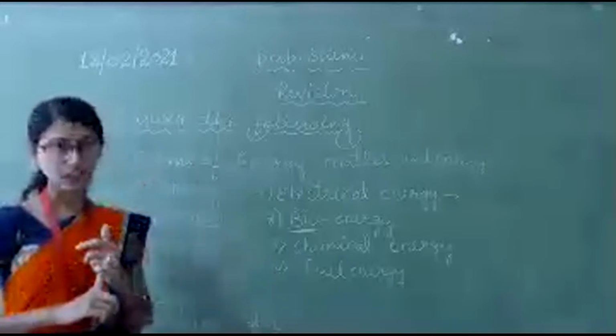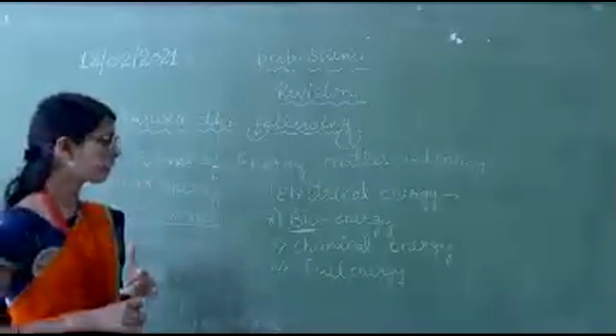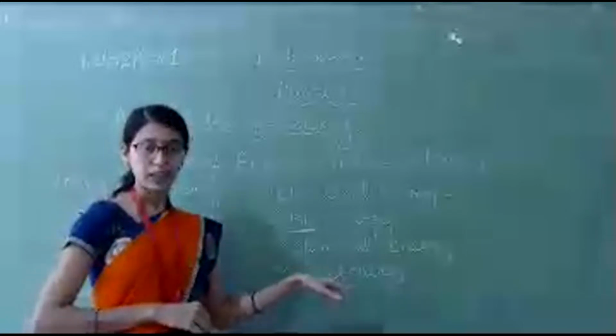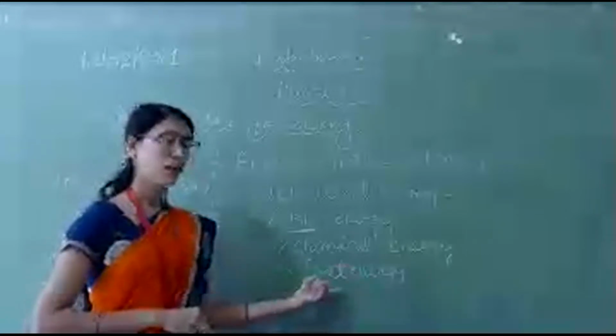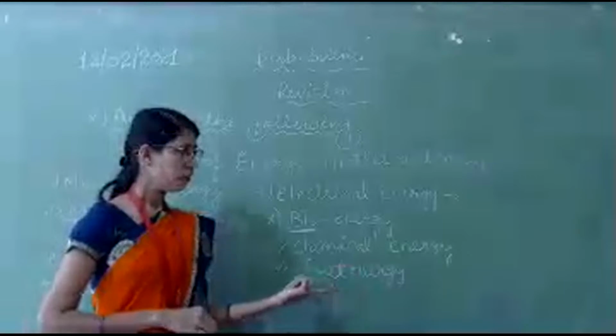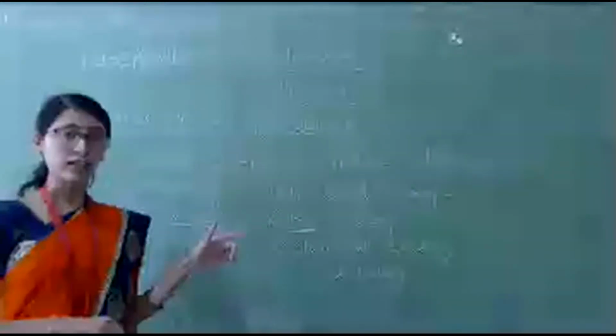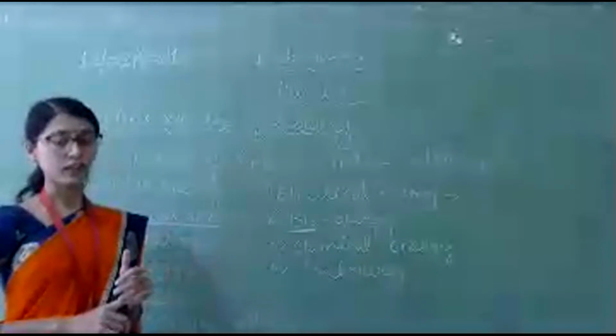By vehicles. And what will vehicles use? Fuels: petrol, diesel, kerosene. These are nothing but fuel energy. When fuels burn, we get energy in the form of heat and light. Okay?